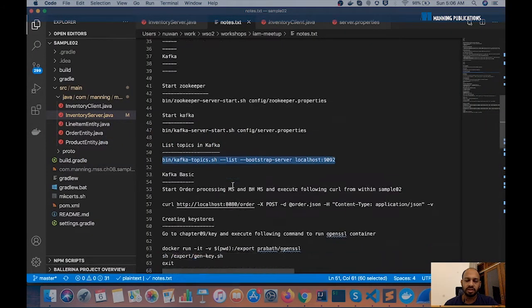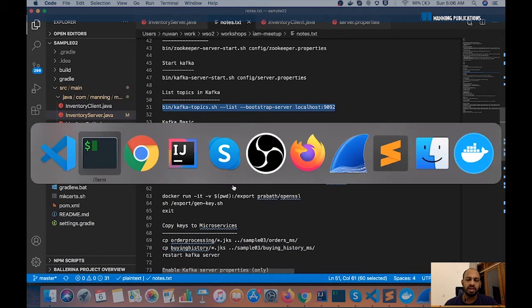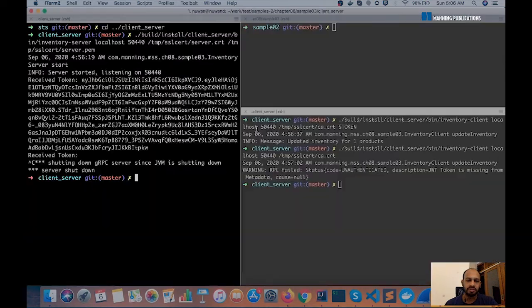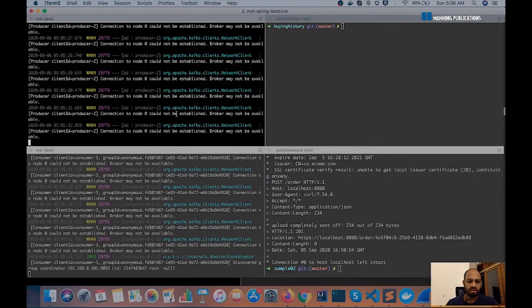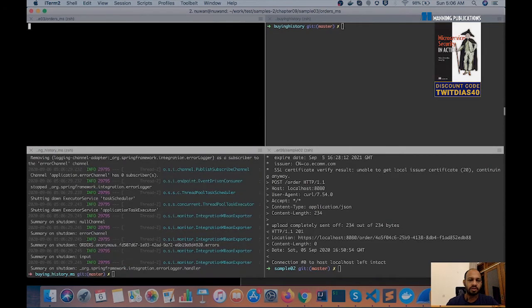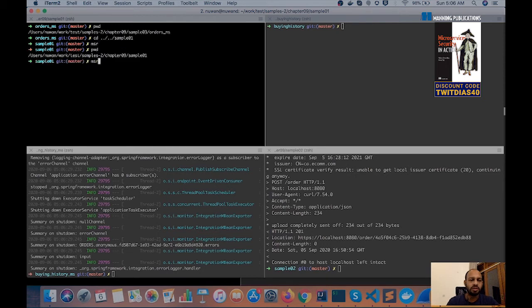The next step is to start our microservices, which are the order processing microservice and the buying history microservice. So let us go into sample 1 and start the order processing microservice.